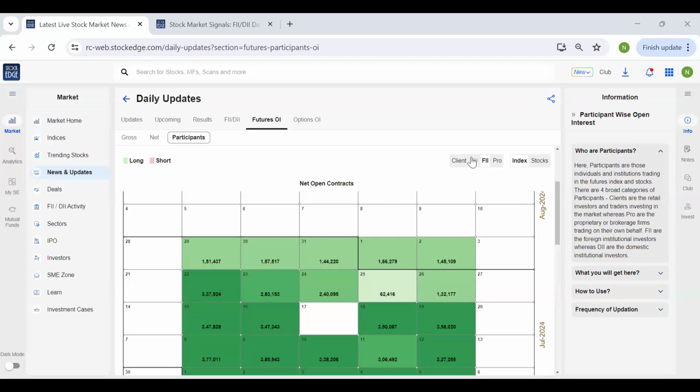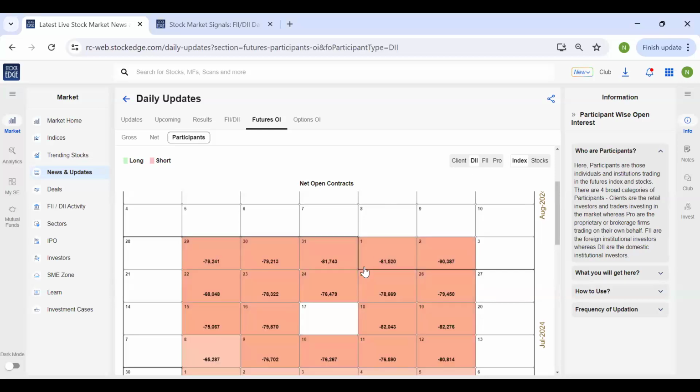Similarly, if you click on DIIs, you can see the DII data. So on one hand, where FIIs are overall net longs, DIIs are net short on the Indian markets. You must be wondering who the clients and the pros are. Clients are basically retail traders like you and me who participate in the market, and pros are basically proprietary firms or brokers who participate in the market on their own behalf. And to understand more, I would suggest that you read this information box and it will help you understand this more.